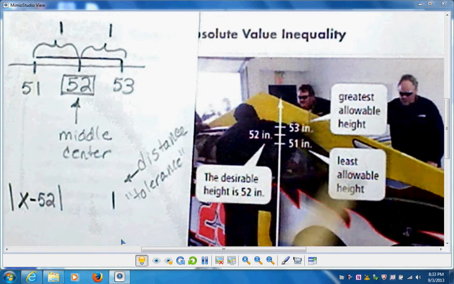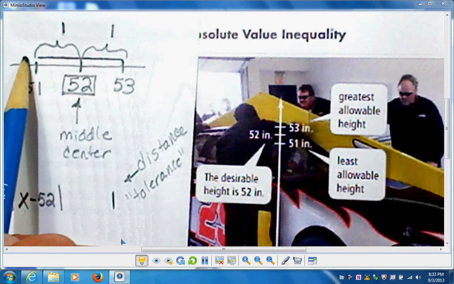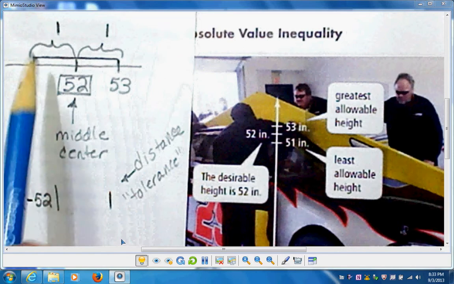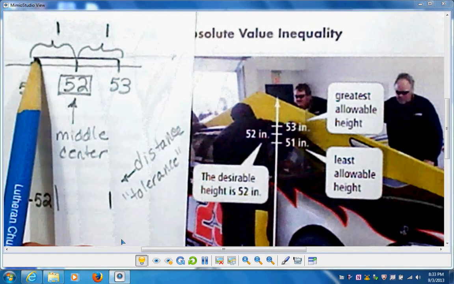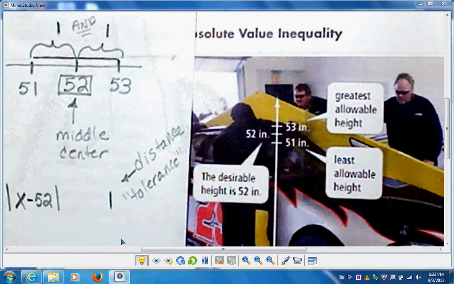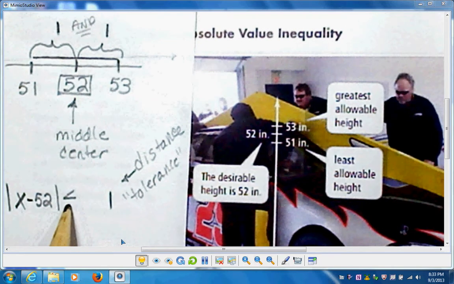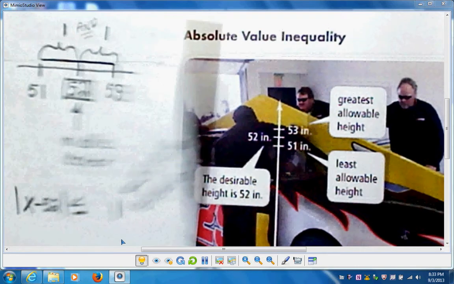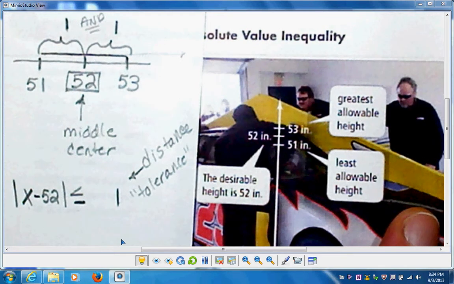Remember, less than 53 can go all the way this way, and greater than 51 can go all the way this way, but I want it in the middle. So this is an AND problem. That means this has to be less than or equal to 1. So I've just come up with the absolute value inequality to solve this particular problem.